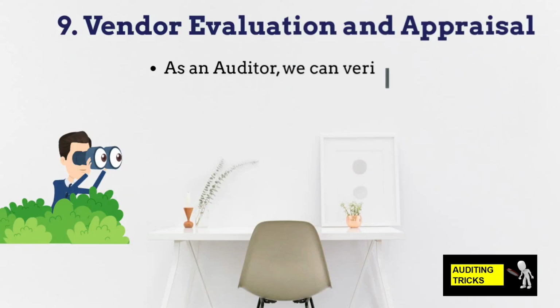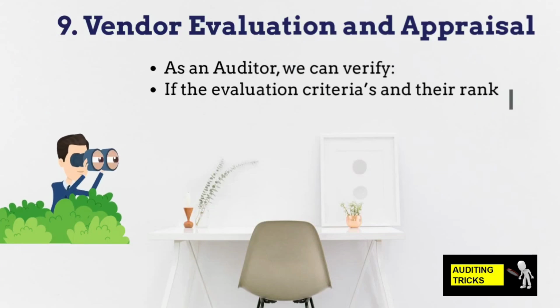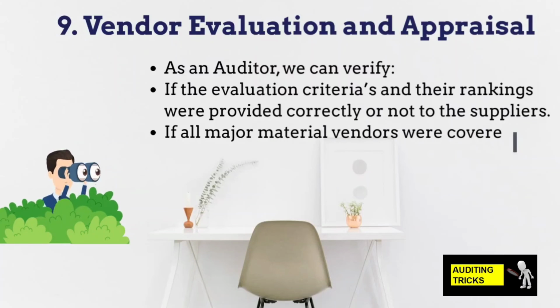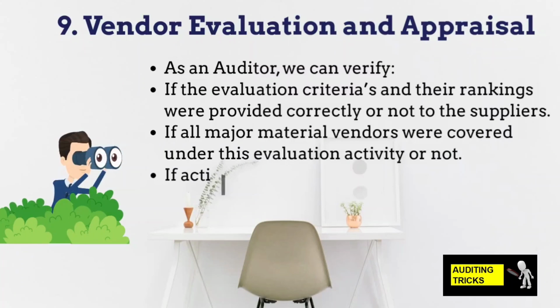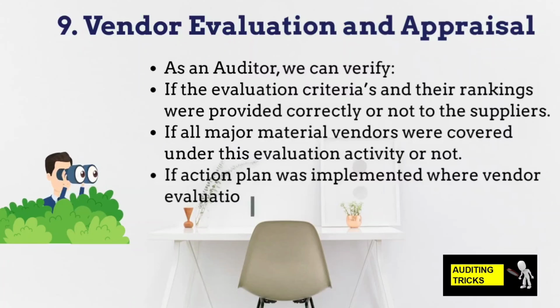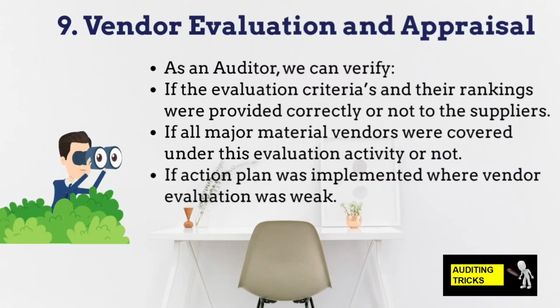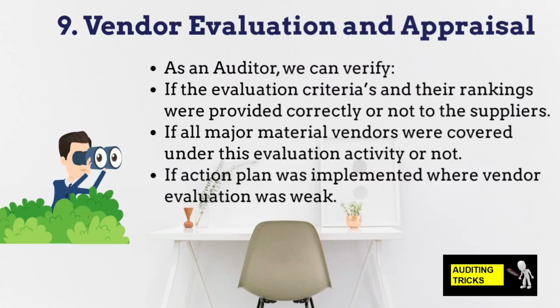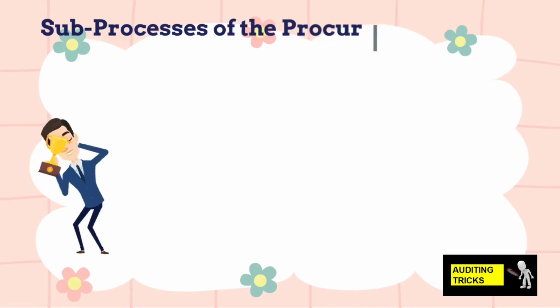As an auditor, we can review if the evaluation criteria and their rankings were provided correctly or not to the supplier. This can be checked with GRN and quality data from SAP. We can check if all major material vendors were covered under this evaluation activity or not. We can verify if an action plan was implemented where evaluation was weak.